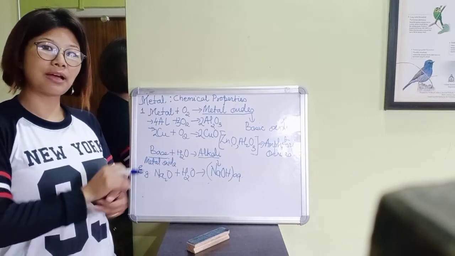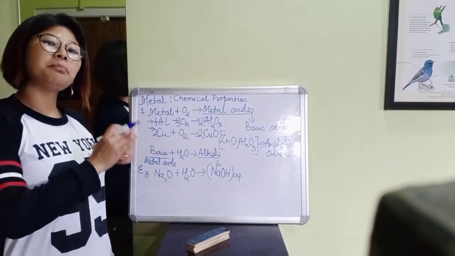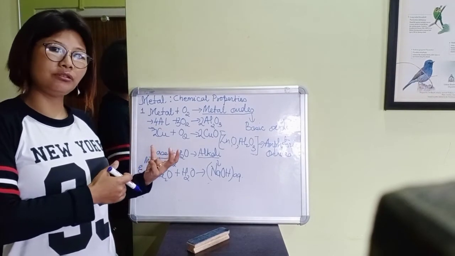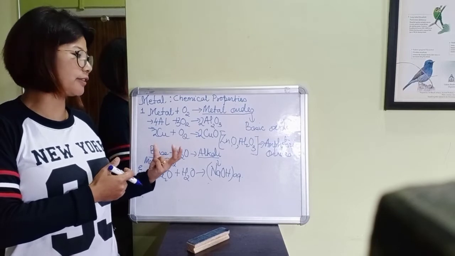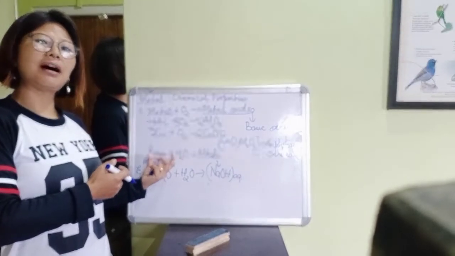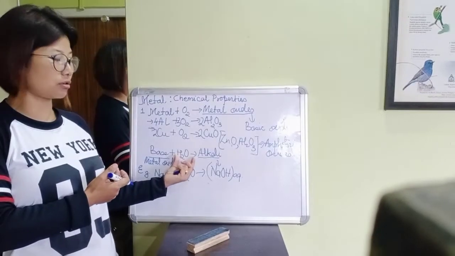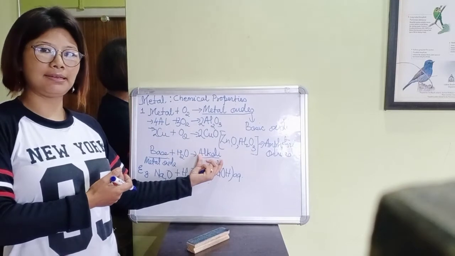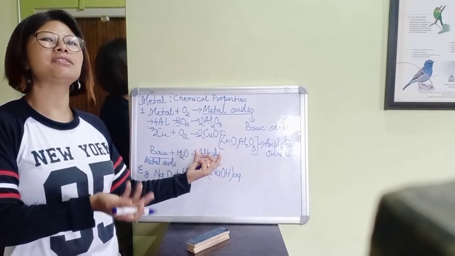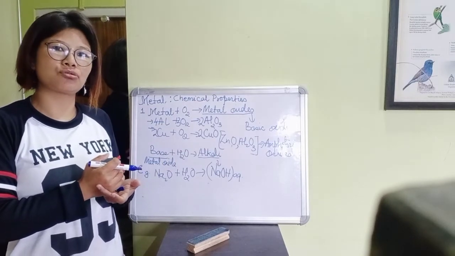Understood? I'm telling you again: all the metal oxides are basic in nature, most of them except these. They are bases and most of them hardly dissolve in water, but when they dissolve in water they become alkali. Alkali is nothing but a base in the aqueous solution.